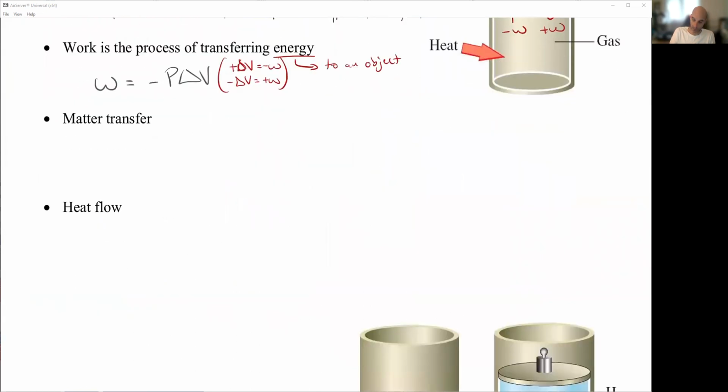So first of all, this idea of matter transfer: again, moving matter counts as doing work. This can only occur in an open system. We use open systems all the time in chemistry, right? If we're running a reaction, we have an open vessel, and the gas molecules can evaporate. Gas molecules evaporating, that's an open system. It allows the transfer of matter.